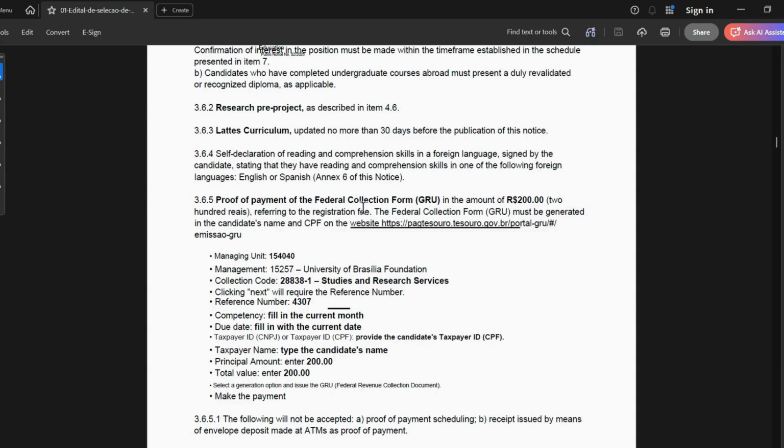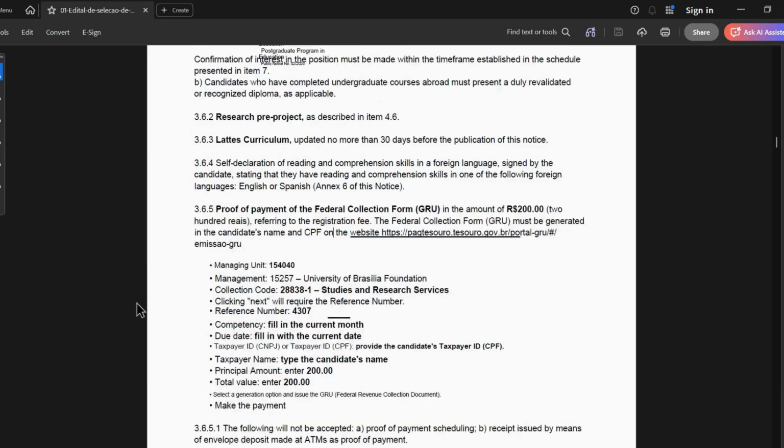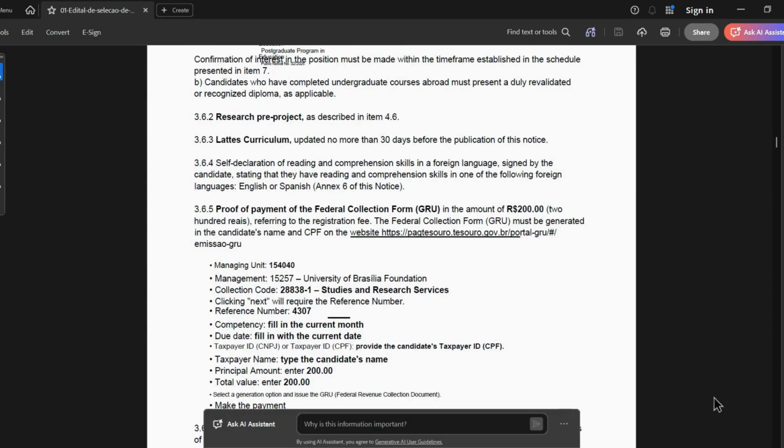Then this and this and this. Proof of payment of federal collection form. These are not important information. That means there is an application fee for this, 200 reais, right? 200 reais is the application fee for this. So these are the payment details on how to pay that money. All these are payment details on how to make that payment and send them the receipts.